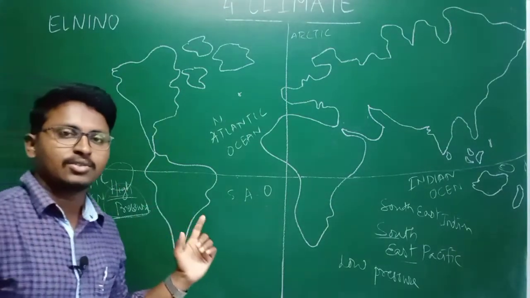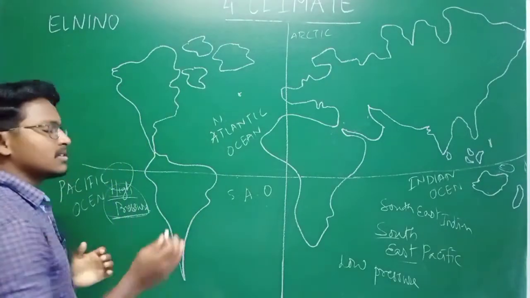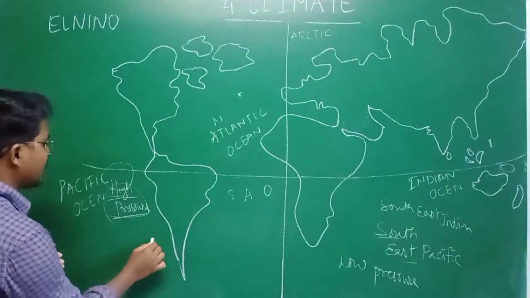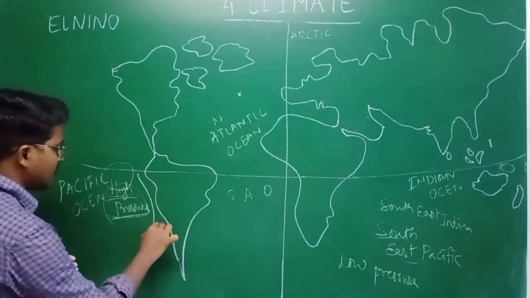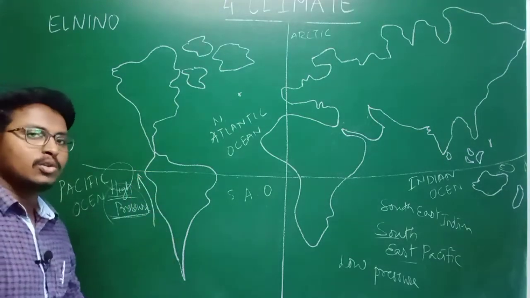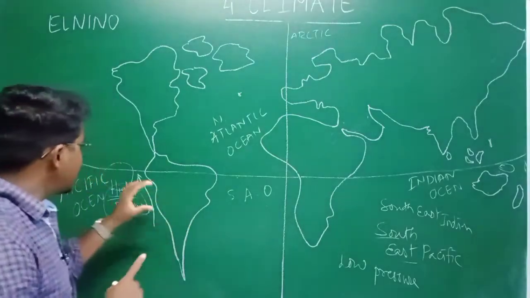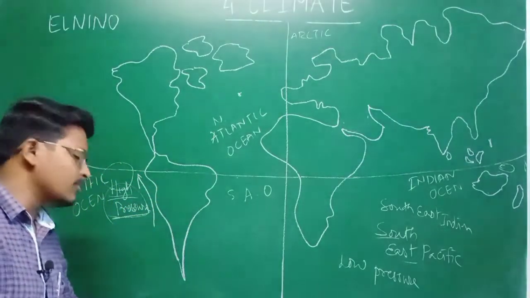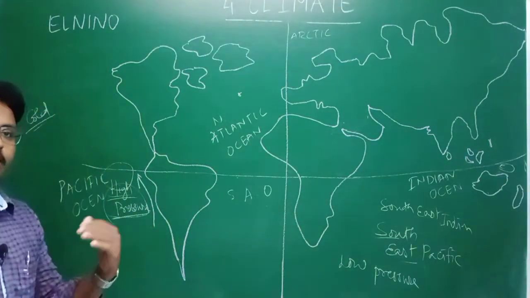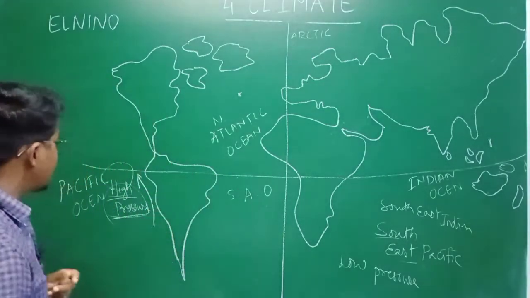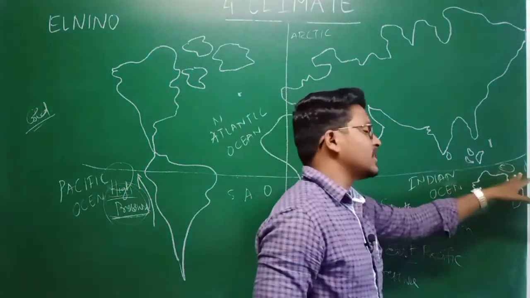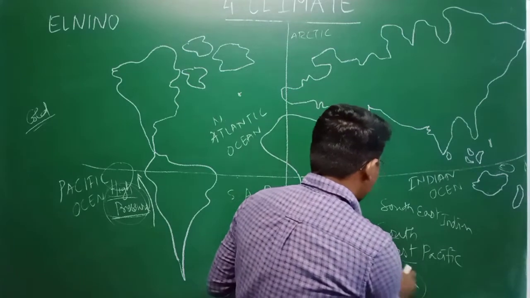And why it is a high pressure zone is that I have mentioned that we have discussed warm ocean currents as well as cold ocean currents. Here normally every time there will be a cold ocean current which is moving from the poles towards the equator. Whenever there is a cold ocean current moving from the poles to the equator, the temperatures will be very cold. Because of that, high pressure will be created. And on the southeast Indian Ocean near Australia, a low pressure zone is created.